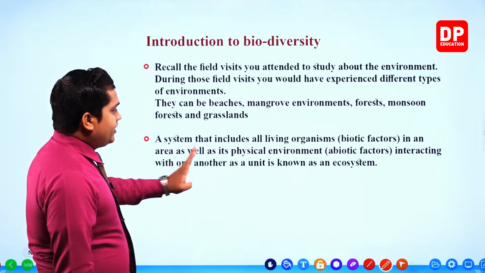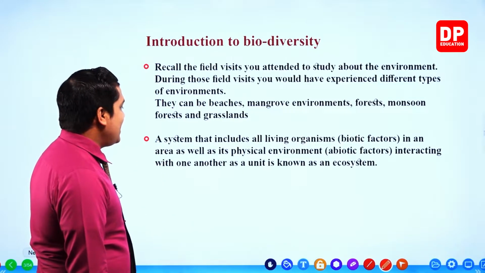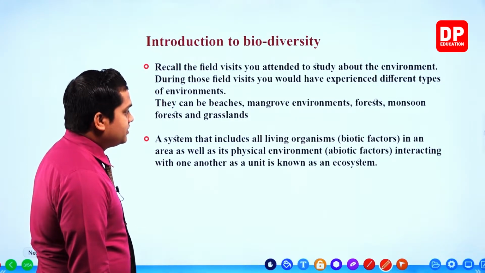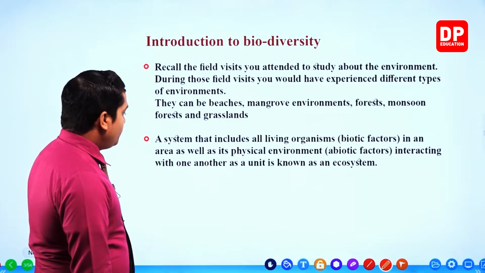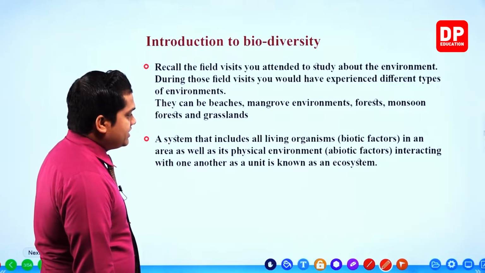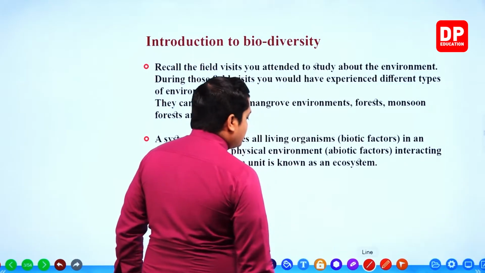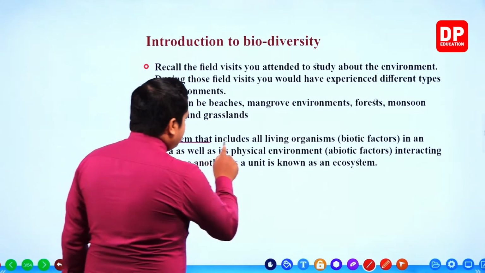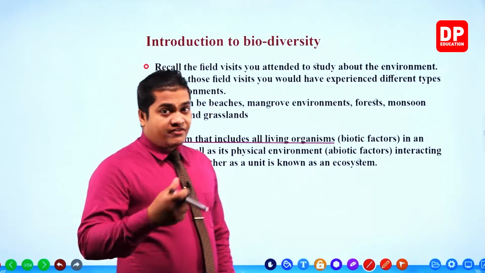A system that includes all living organisms, biotic factors in an area, as well as its physical environment, abiotic factors, interacting with one another as a unit is known as an ecosystem. So the definition for an ecosystem is given here: a system that includes all living organisms, biotic factors.